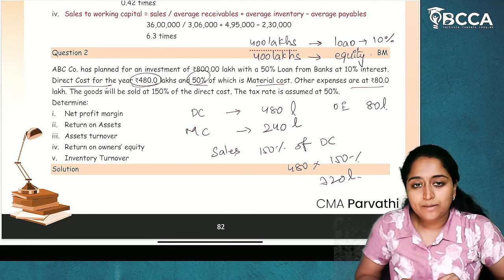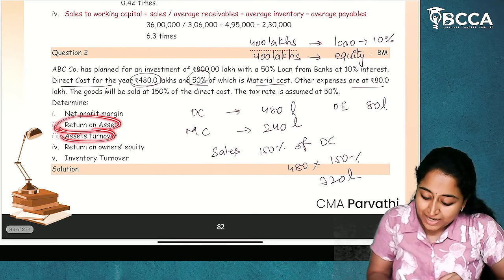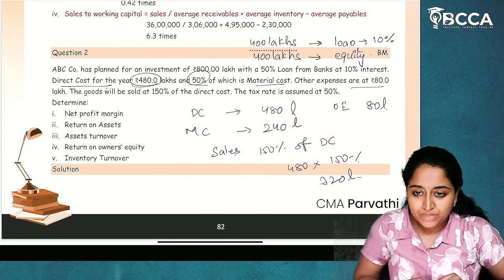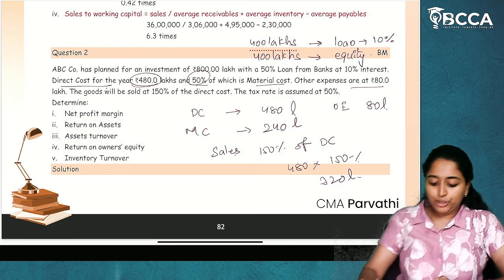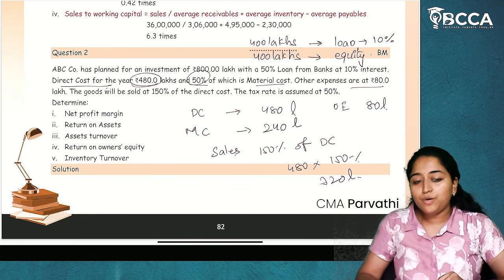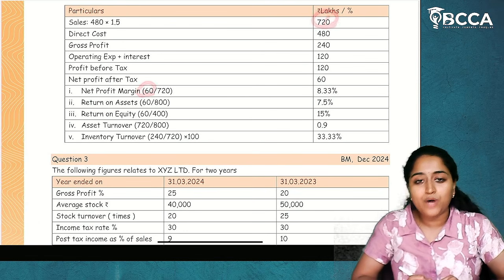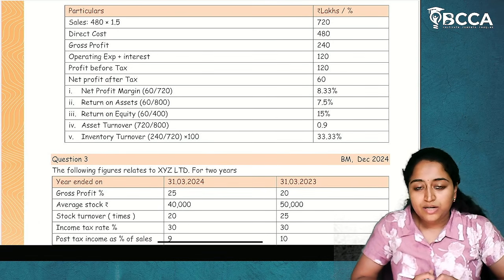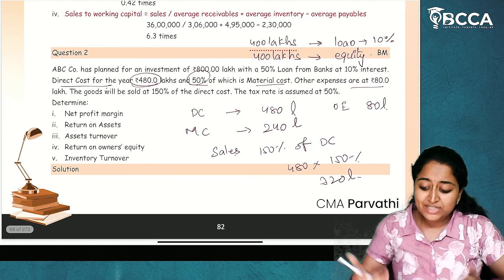Net profit margin. Now, we need to get the net profit margin, return on assets, asset turnover, return on owner's equity and inventory turnover. Okay. Now, how do we get the net profit margin? What is the formula for net profit margin? Net profit divided by sales into 100 is net profit margin. So, for that we need to derive what is our net profit.